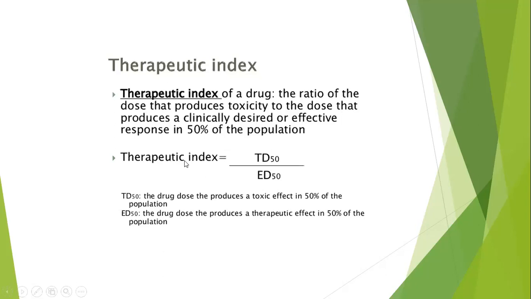So therapeutic index is the ratio between TD50 and ED50. TD50 is the drug dose that produces a toxic effect in 50% of the population, while ED50 is the drug dose that produces a therapeutic effect in 50% of the population.